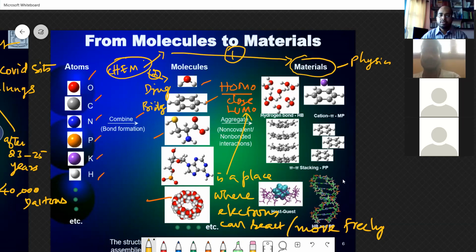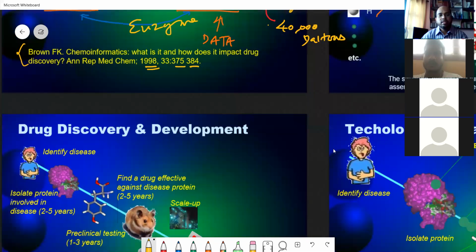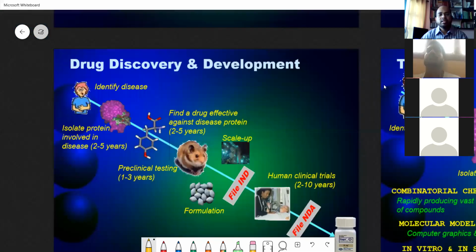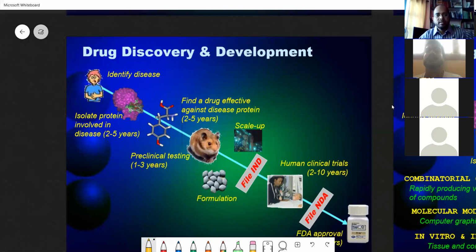So the data that we collect for these things is very important. Let us look into how drug discovery has evolved. I told you we have to identify the disease first. In our present case, we have seen COVID as a disease, and we have seen its symptoms. We have isolated the protein of the virus, which has a molecular weight of around 40,000. The Chinese people have isolated this.